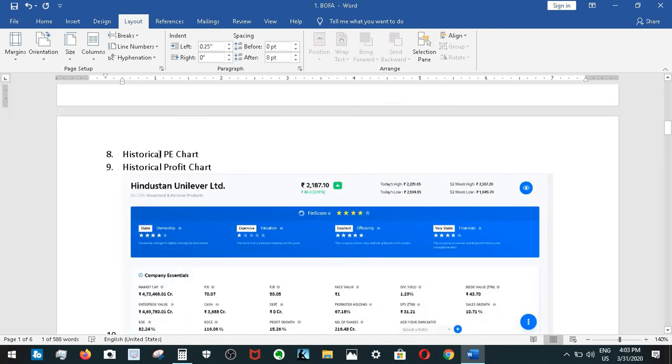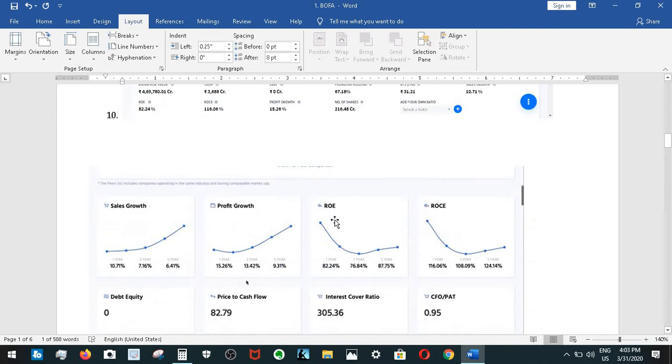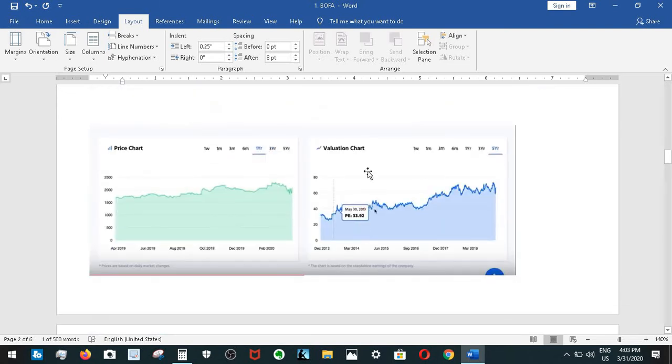So if you look at the historical PE chart of the company, this is the valuation chart, from which you can see December 2012 to May 2019 till date. This is the PE. In December 2012 it was around 30 or 35, and then it kept on increasing.